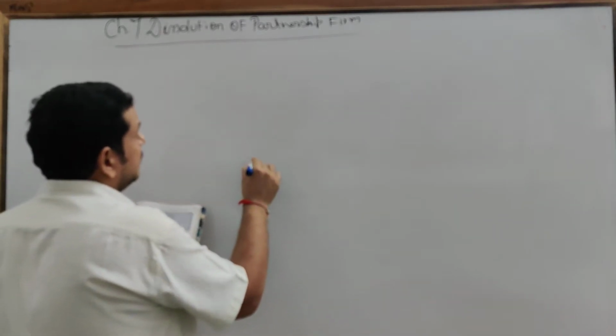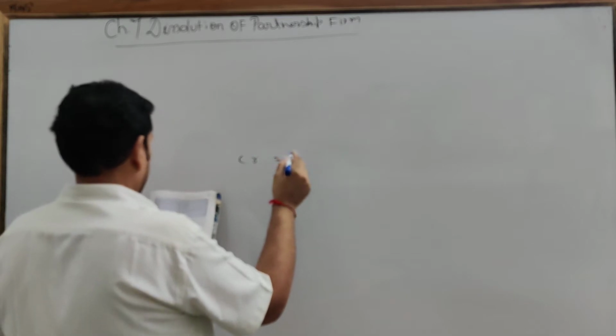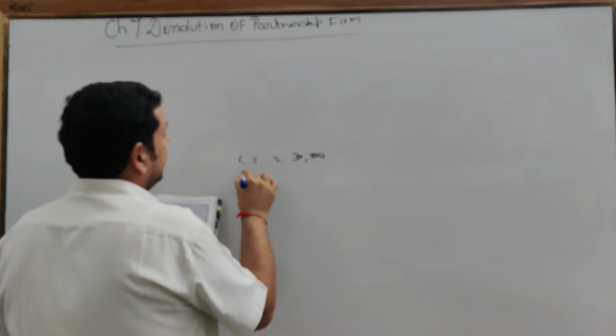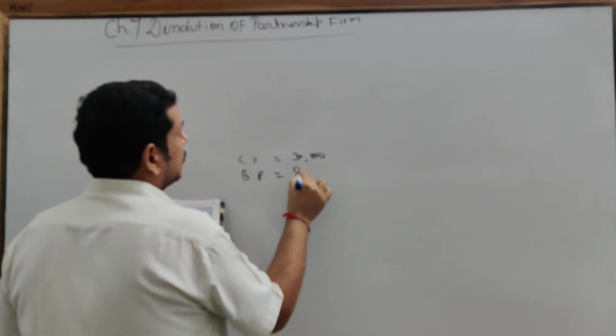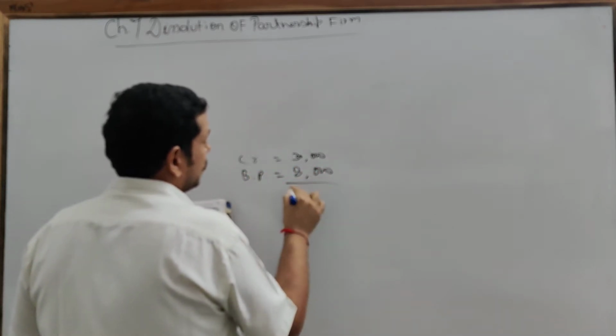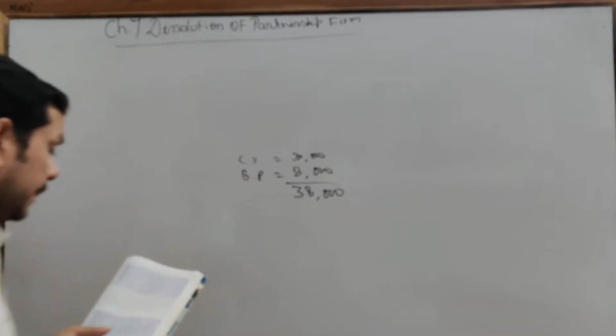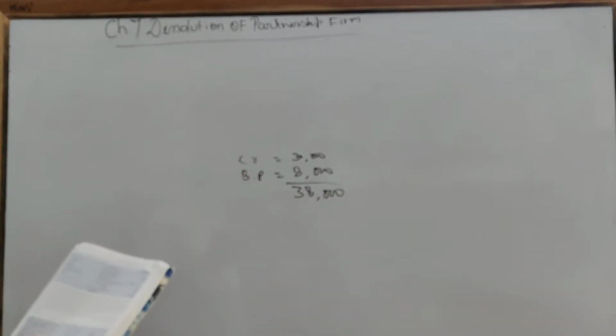See, creditors 30,000 and bills payable 8,000. Total 38,000. Now what are they saying? Both were payable after a month, but they were paid immediately at 6% discount.